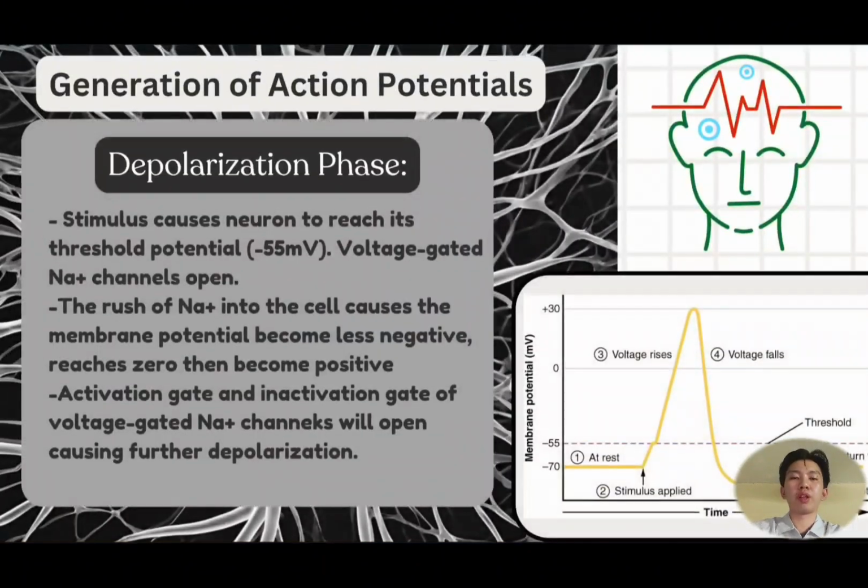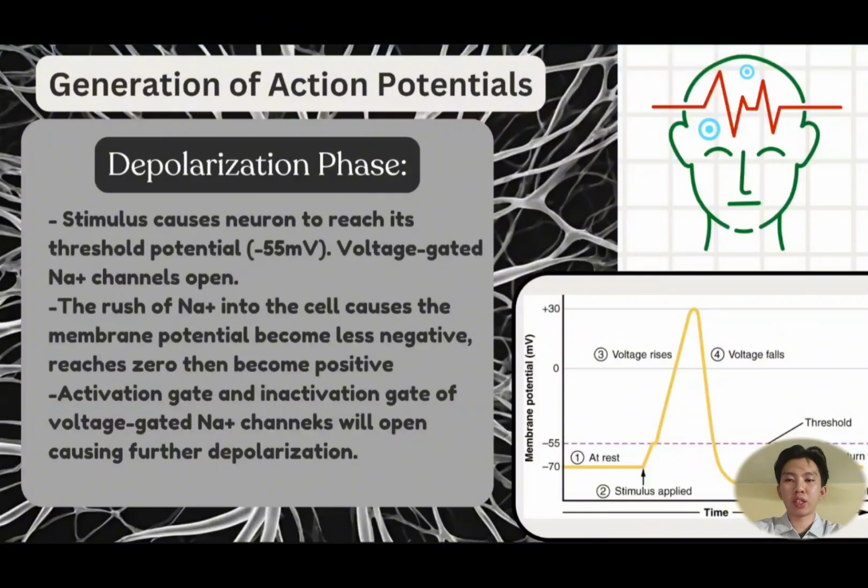So we are going to talk about the biochemical process that goes on in the neuron, which is the generation of action potentials. First, we have the depolarization phase. The depolarization phase starts with a stimulus that causes the neuron to reach its threshold potential, specifically negative 55 mV.